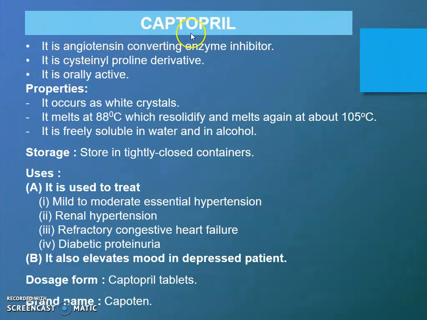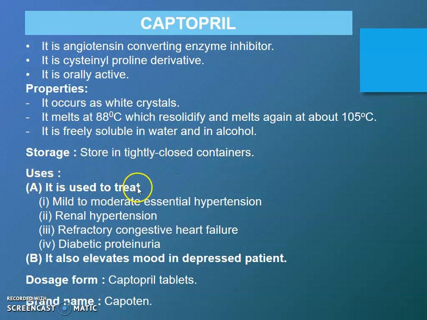Next drug is Captopril. It is angiotensin converting enzyme inhibitor. It is a cysteinyl proline derivative and it is orally active. Property: it occurs as white crystal. It melts at 88 degrees Celsius, which re-solidifies and melts again at about 105 degrees Celsius. It is freely soluble in water and in alcohol. Storage: it should be stored in tightly closed container.